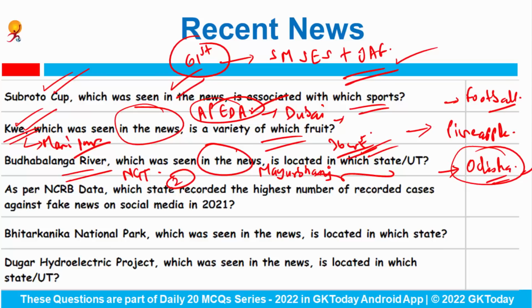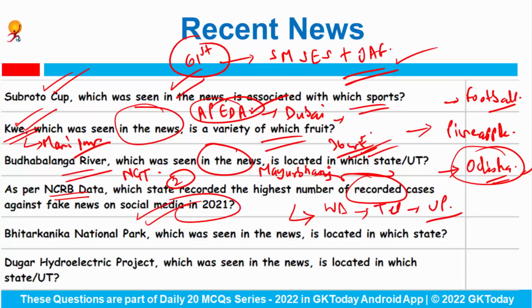As per the National Crime Records Bureau data, which state recorded the highest number of cases against fake news on social media in 2021? The highest number of recorded cases against fake news on social media came from the state of West Bengal, second was Telangana, and third was Uttar Pradesh.